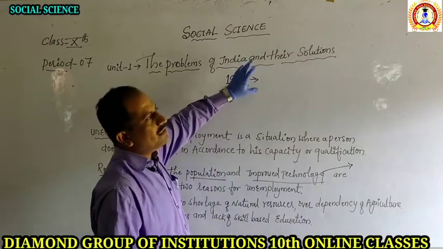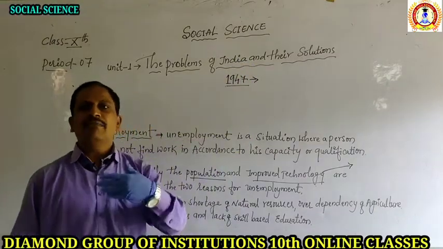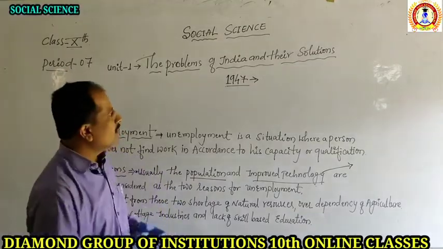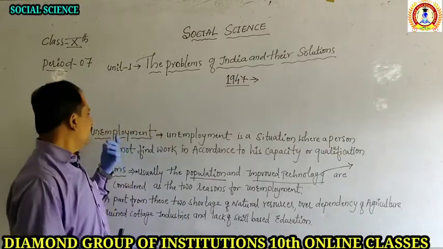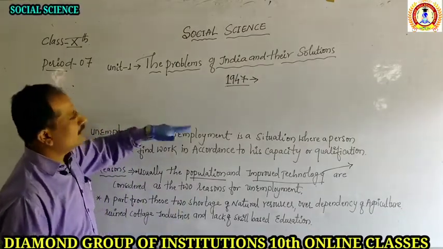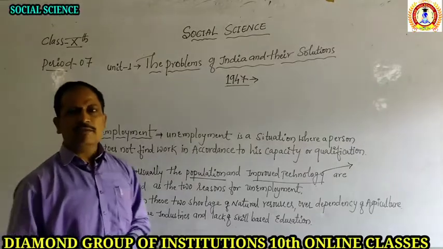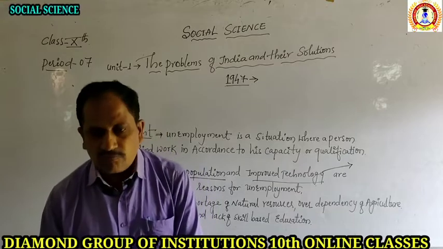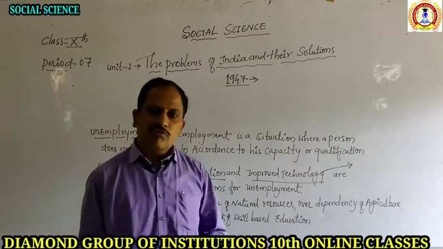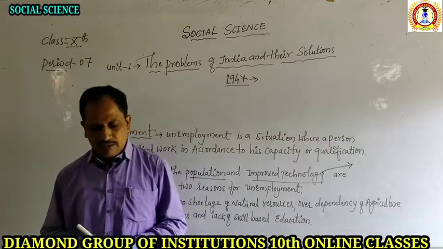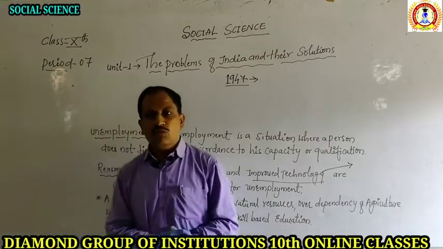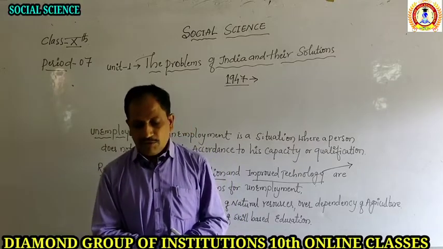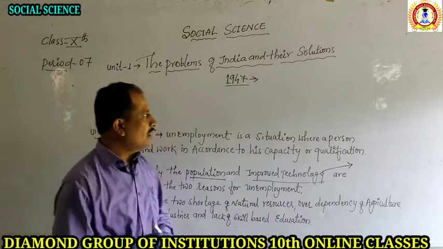So today India has made a lot of reformations and changes towards reducing unemployment and moving toward employment. What kind of reformation has been done by the Indian government to solve the problem of unemployment? According to the census of 2011, the poverty rate is 21.9% in India. How much?